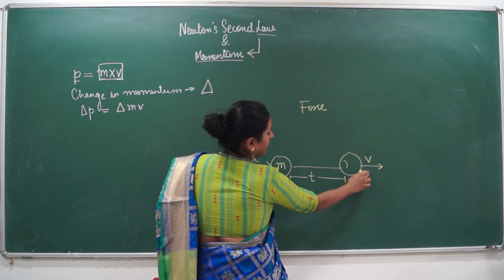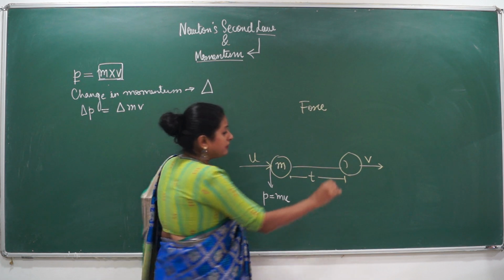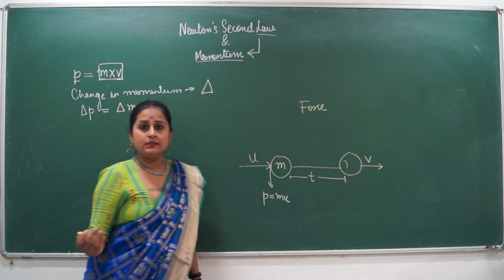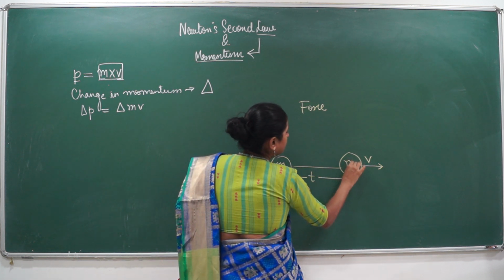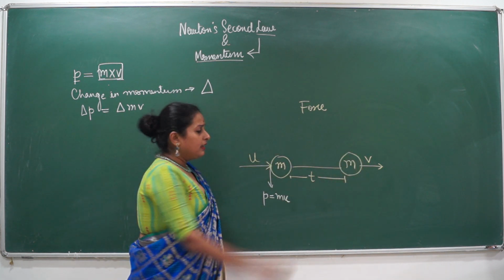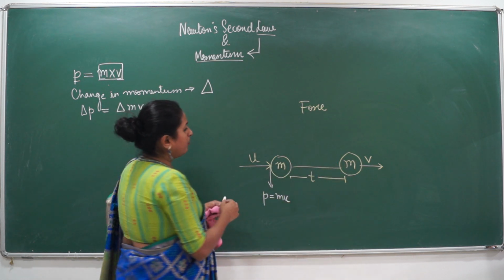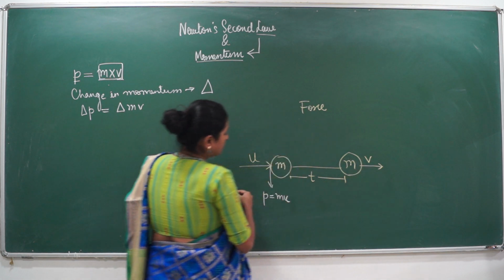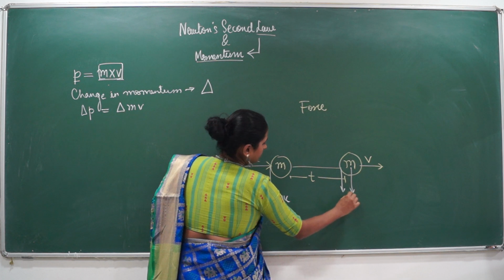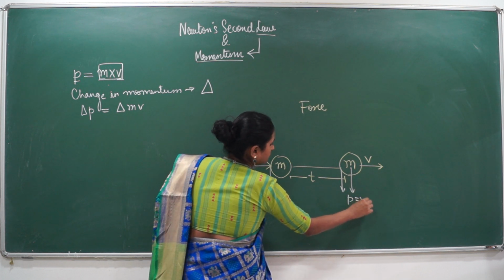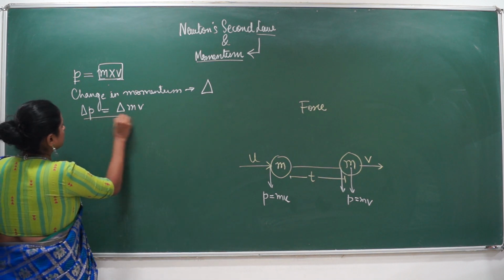Now, at this point, when it's moving with a velocity v, will its mass change? Does the mass of a car change after a certain time with no given specific reason? It doesn't. So we will consider mass to be m. Here we are considering the mass to be constant, a constant entity of a body, but the velocity is v. So can I say at this point, the p is going to be mv. So now let's come back to this equation.